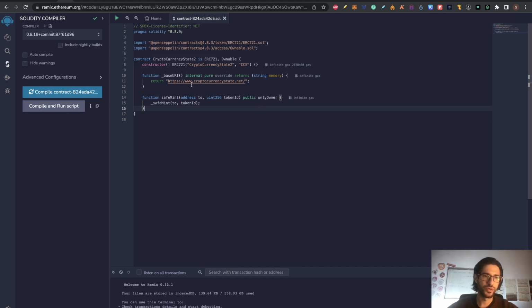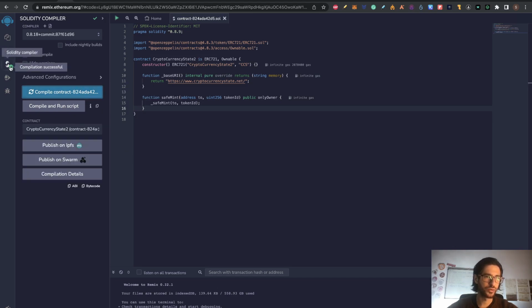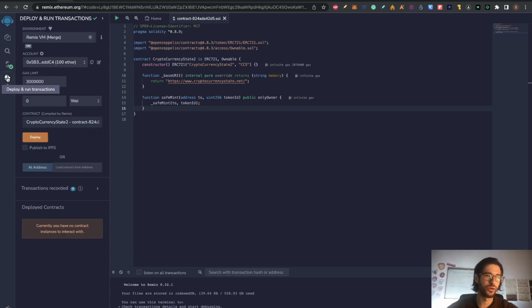So once this opens, without touching anything else, click here on compile contract. After you compile the contract, here you can see on this icon, if you leave it a second, it says deploy and run transactions. So after you compile the contract, go there, to deploy and run transactions.